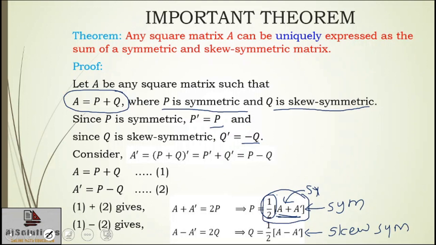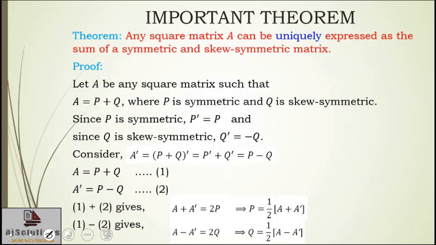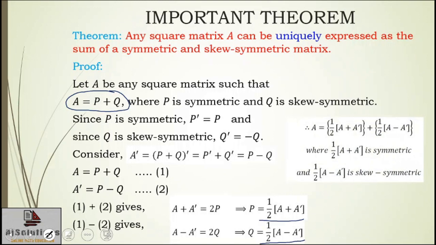Similarly, I can say this Q is also skew symmetric. By result number 5, A minus A transpose is skew symmetric, and by result number 4, a scalar multiple of a skew symmetric matrix is skew symmetric. So this Q is skew symmetric. Okay, so I got the required expression because I got the value of P and the value of Q. So I am going to substitute this value of P and this value of Q in the expression, and that will give me the required expression.